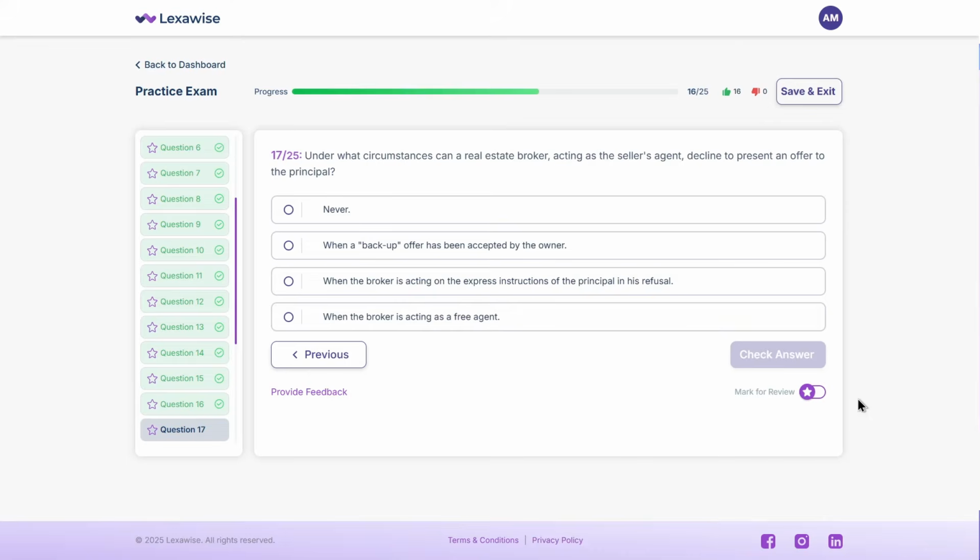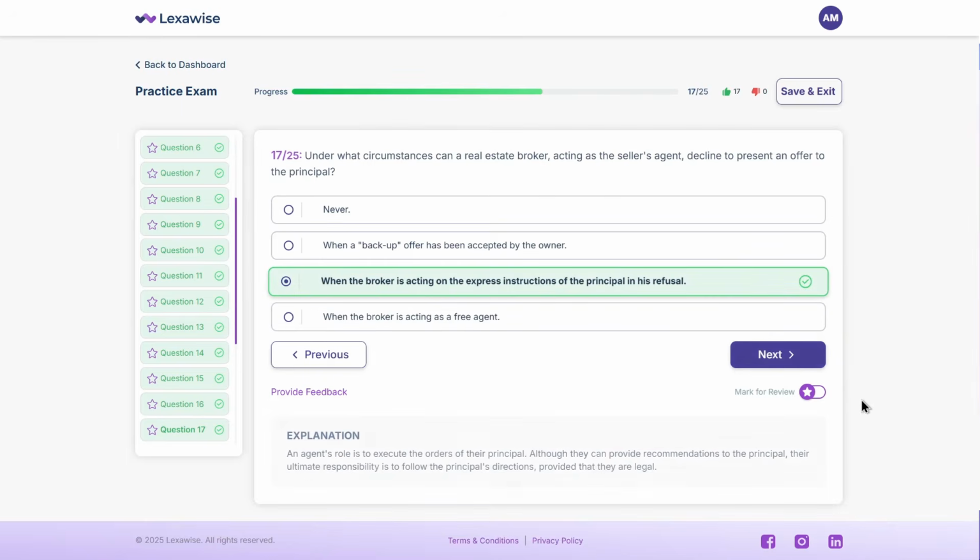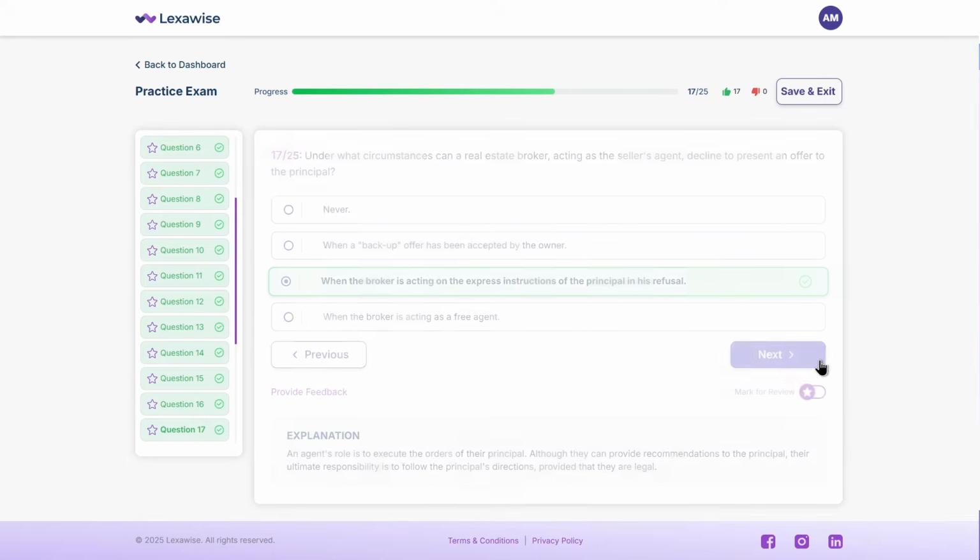If you said C, then you are correct. When the broker is acting on the express instructions of the principal in his refusal. An agent's role is to execute the orders of their principal. Although they can provide recommendations to the principal, their ultimate responsibility is to follow the principal's directions, provided that they are legal. All right, one more.